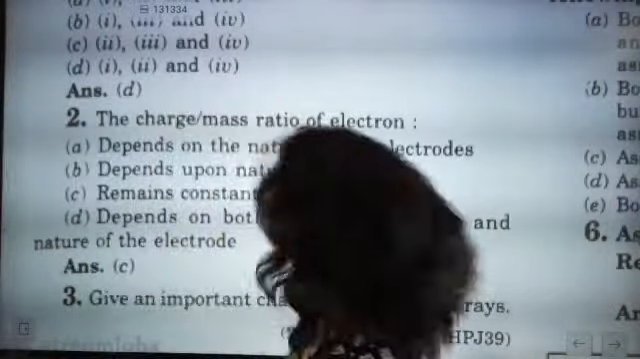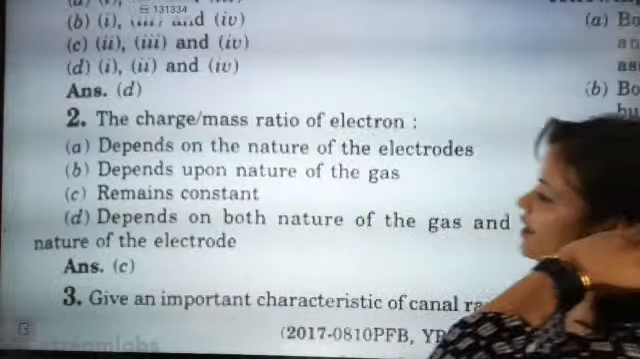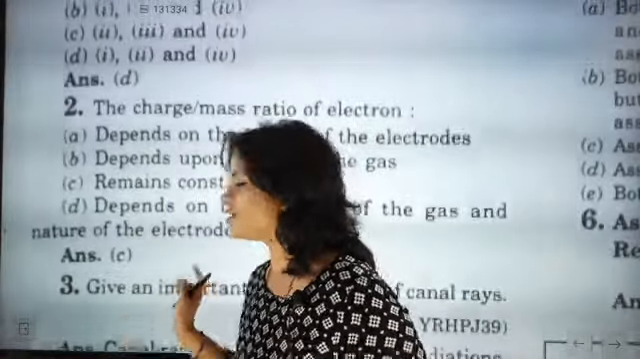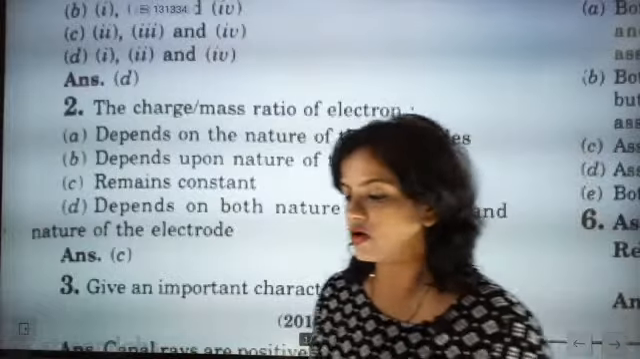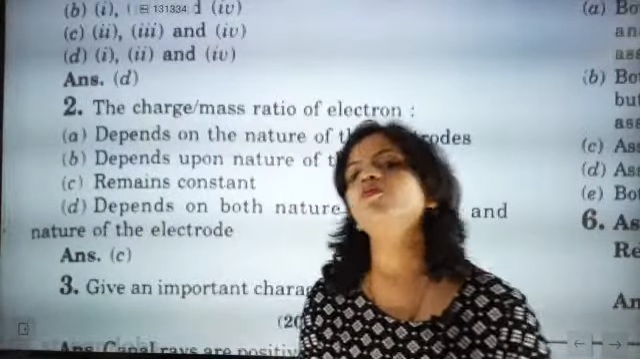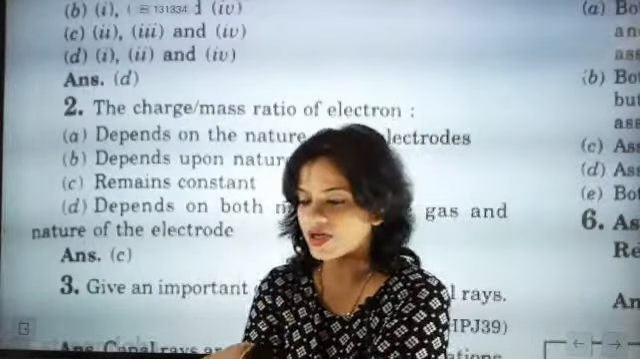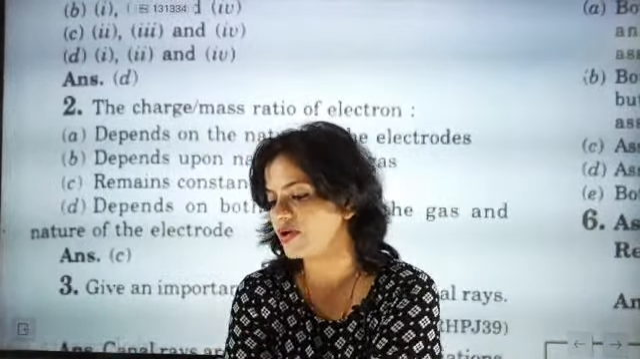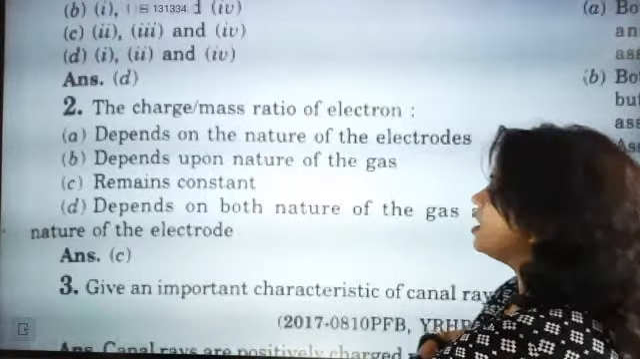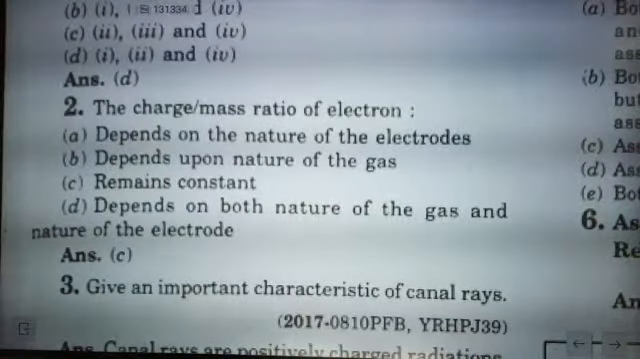So now what we have to do here is, our first question is that one ABCD answer I don't want, because now MCQ questions will not be coming. You will be getting questions of 2 marks, 3 marks, 4 marks. So based on that only we are going to practice. Give important characteristics of canal ray.